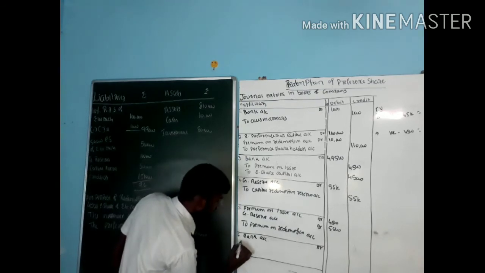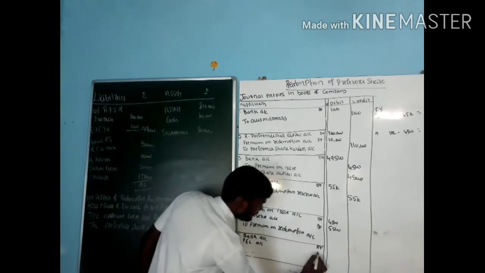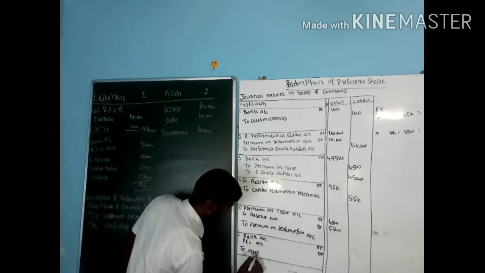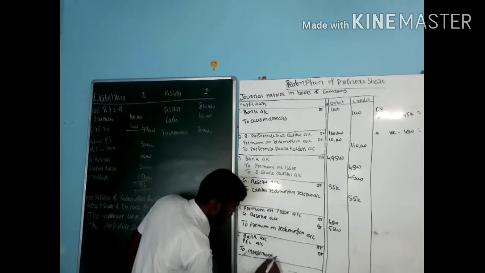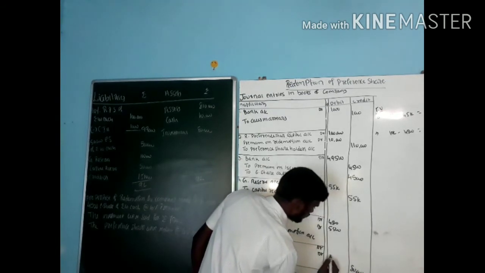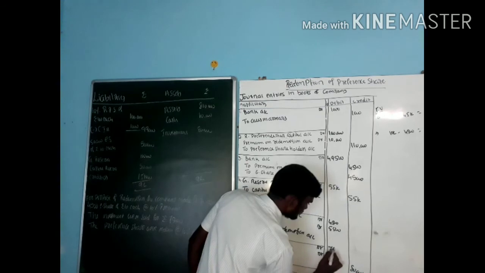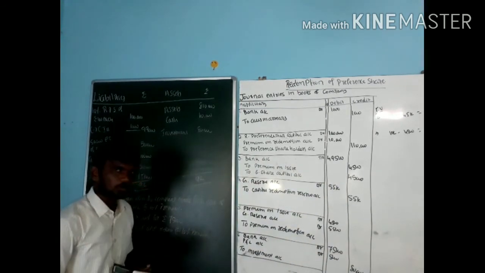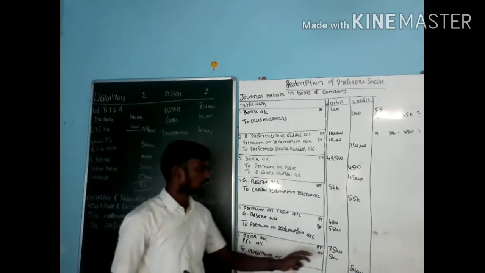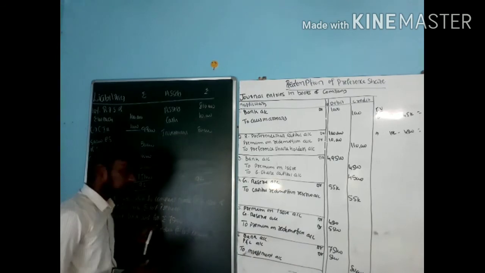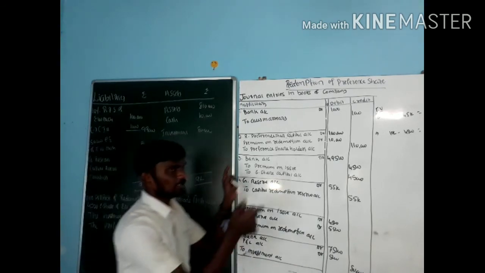So when it comes to loss, P&L account debit to investment account. Investment value is 80,000, loss is 5,000, and we received 75,000. Bank account debit, P&L account debit to investment account. How much amount did we get now? 75,000.